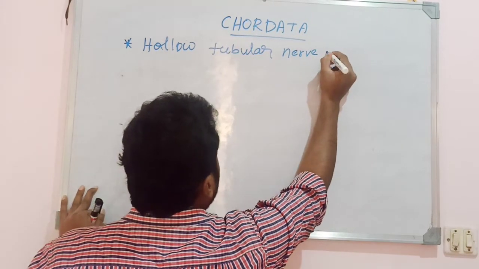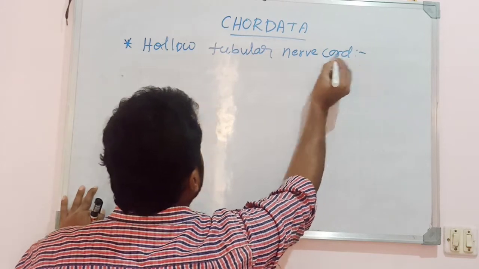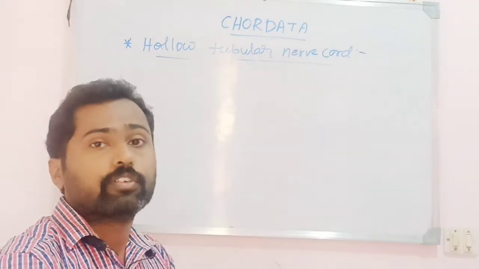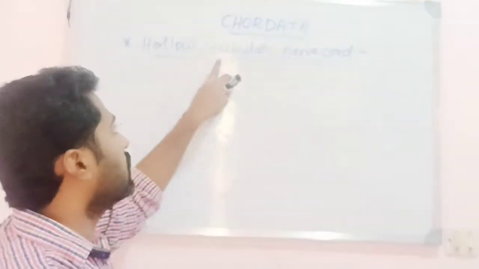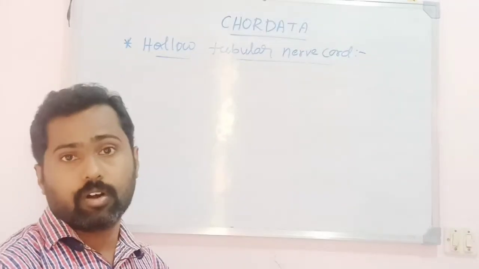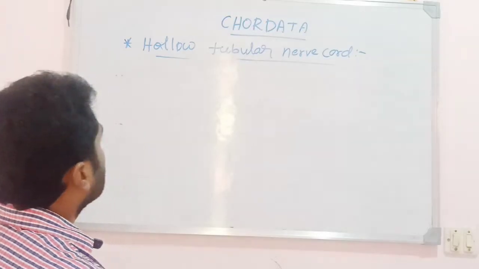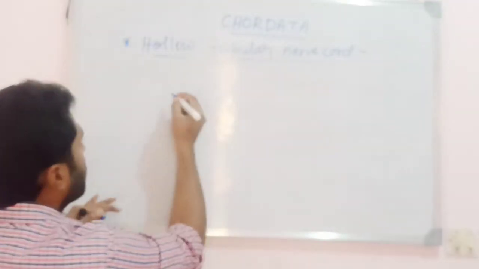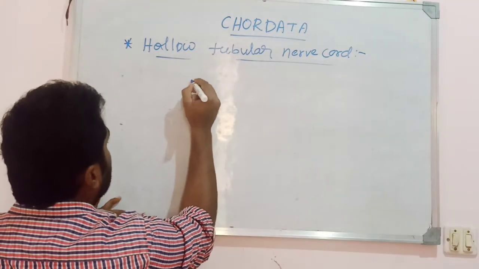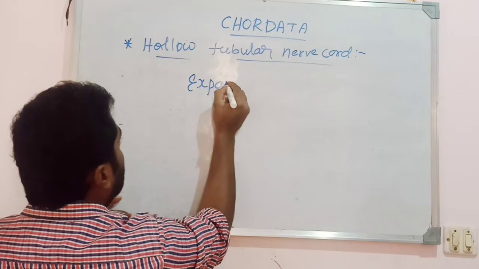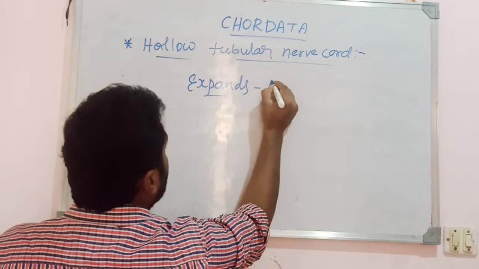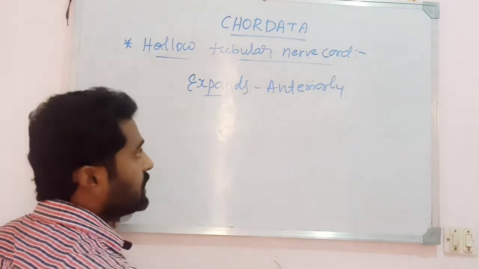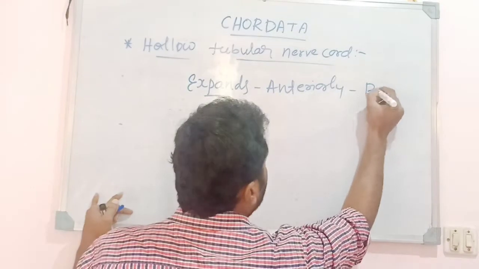This is also one of the fundamental, characteristic features of the phylum Chordata. In some of the chordates, the hollow tubular nerve cord expands anteriorly into the brain,